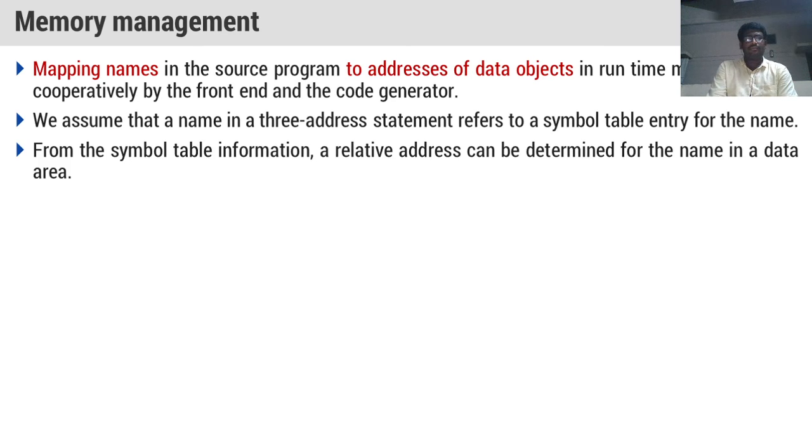We have three address code statements, and whatever variables we are using here will have entries in the symbol table. There will be an entry for each and every variable in the symbol table. From the symbol table information, a relative address will be determined for the name in the data area.